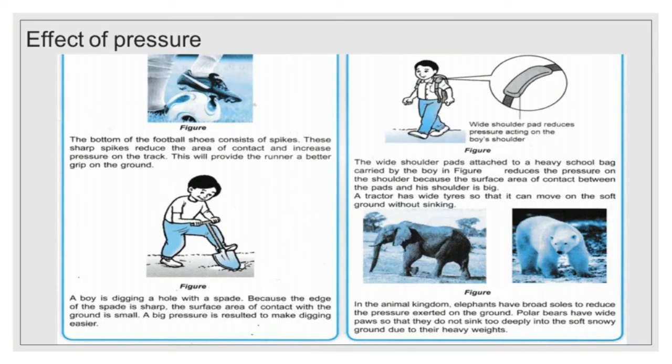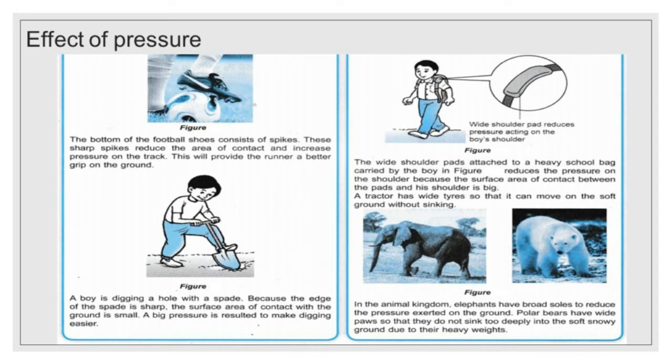Effect of pressure. The bottom of the football shoes consists of spikes. These sharp spikes reduce the area of contact and increase pressure on the track. This will provide the runner a better grip on the ground. Look at the picture. A boy is digging a hole with a spade. Because the edges of the spade are sharp, the surface area of contact with the ground is small. A big pressure results, making digging easier.